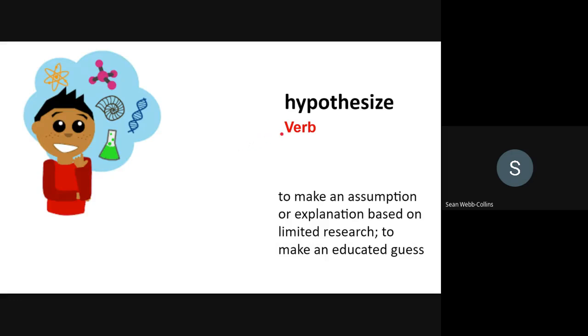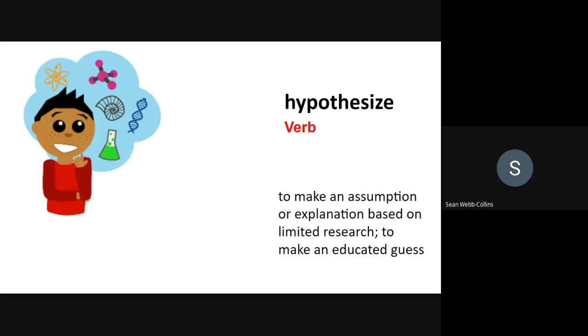Are there any word forms? Yes, there is the adjective hypothetical. For example, it wasn't a serious question, it was just hypothetical. And the noun form?